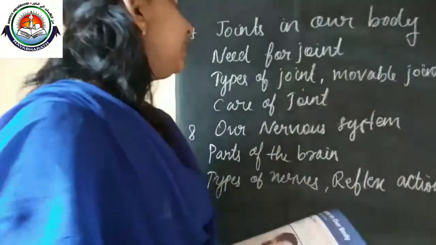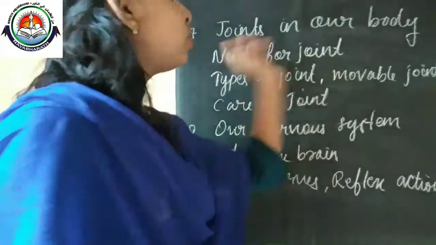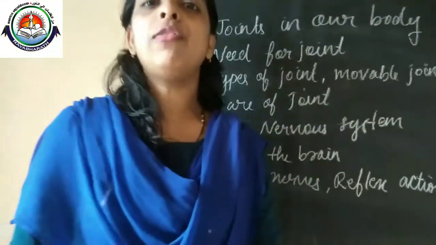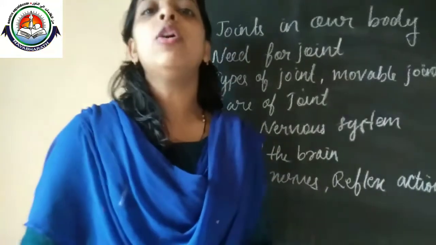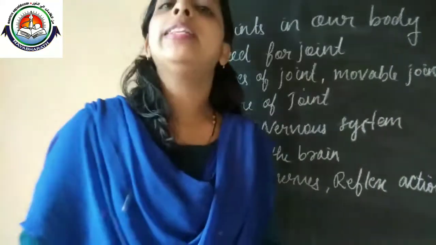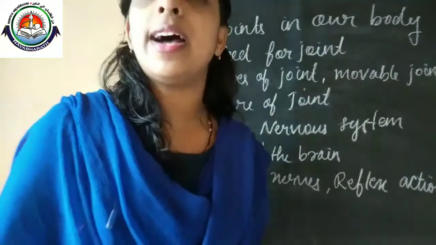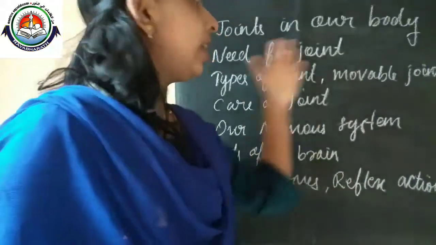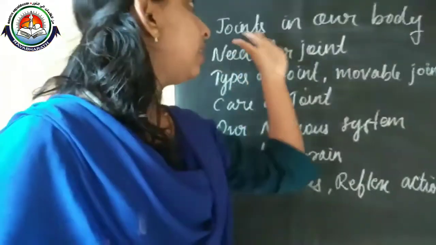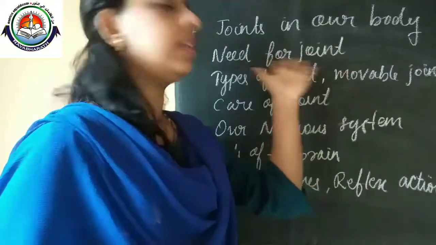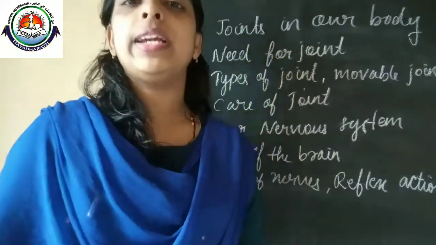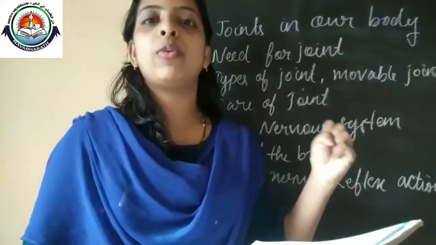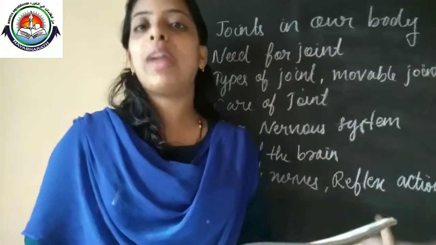And the seventh block is joints in our body. We already learned the importance of joints, because they help the movement of our body, and the meeting place of bones is considered a joint. All those things we already learned. And what is the need of joints? In this block's first lesson we learned that joints mainly help us with movement and bending of our body, and they make our body more flexible.